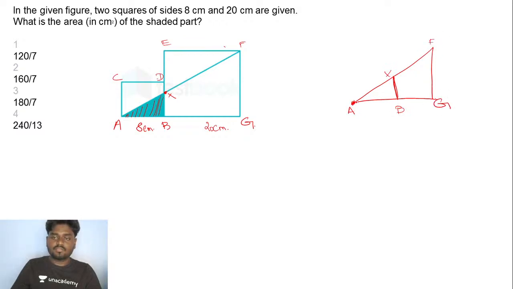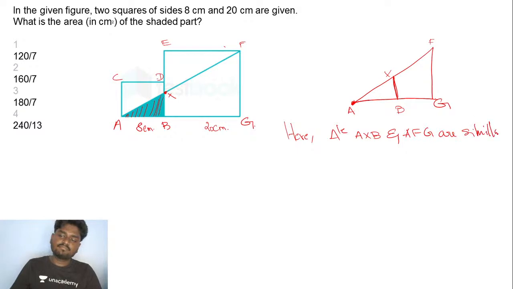Since it shares the common vertex, I can definitely say that the triangles AXB and AFG are similar. Is that clear? Both the triangles are similar.